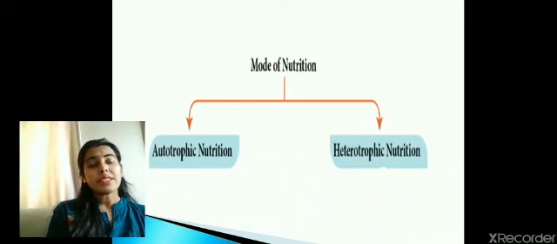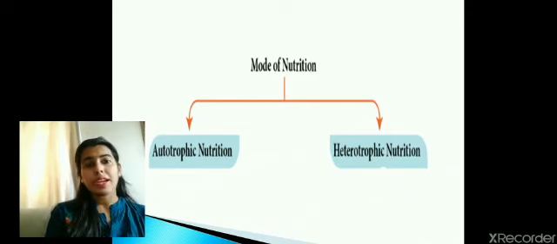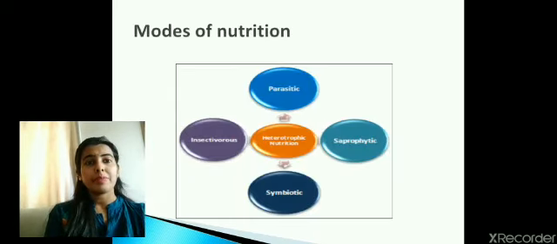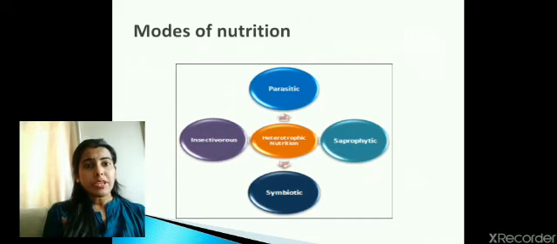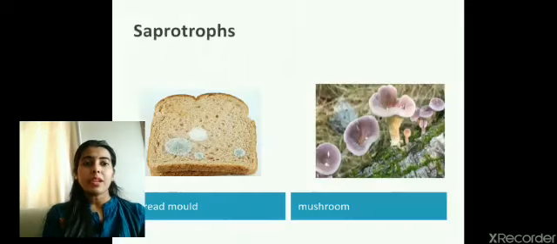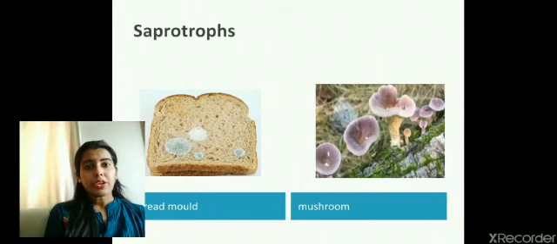But today I will discuss some examples of plants that depend upon others for their nutritional requirement. Here under heterotrophic nutrition, we can divide further into four categories: saprophytic, parasitic, insectivorous and symbiotic. So let's start one by one. First is saprotroph. Saprotrophs are the organisms that depend upon the dead and decaying matter.